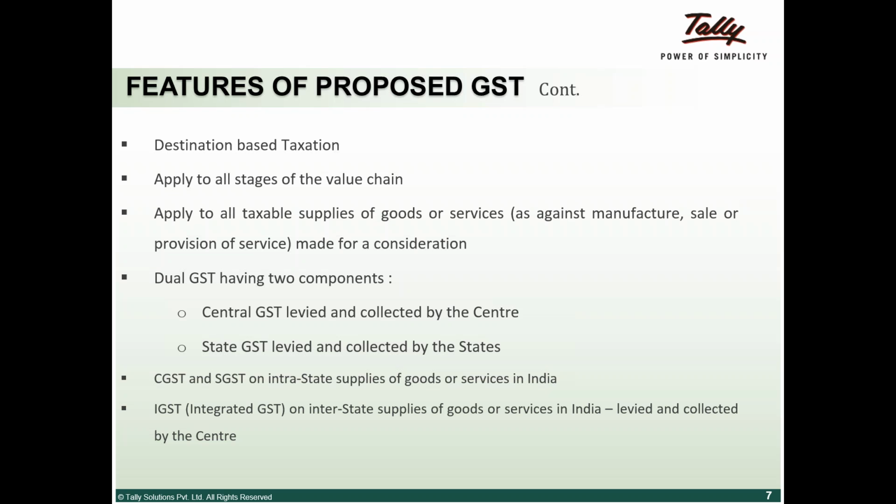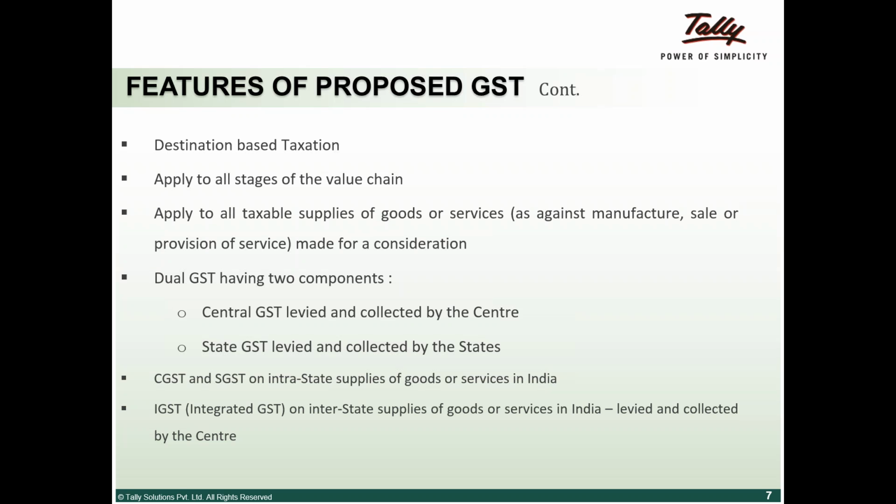Now, between interstate transactions, there is only one tax, that is IGST. That is basically a combination of CGST and SGST. Just to give you an example, presume that the GST rate is 18%. Central GST is going to be approximately 9%, that is 50% of the total rate, and state GST is going to be 50% of the rate.